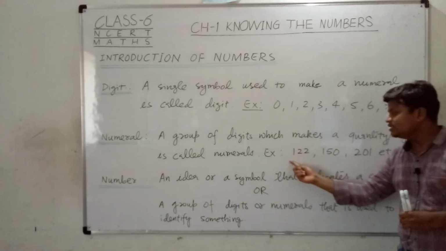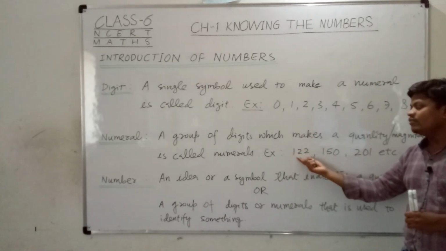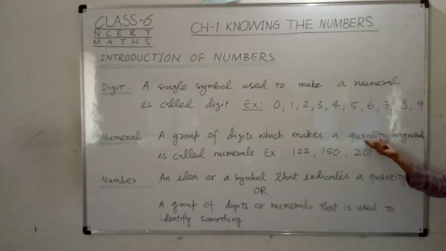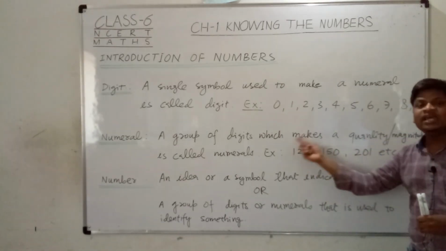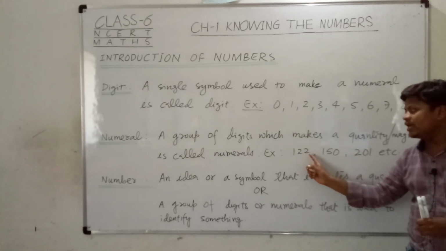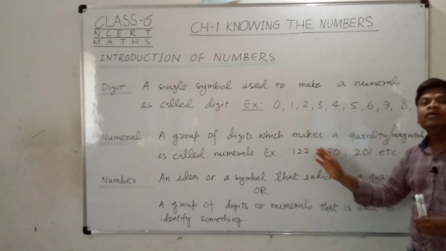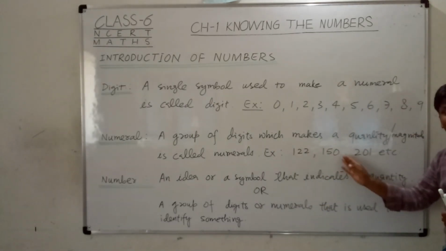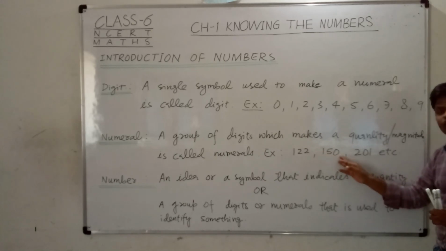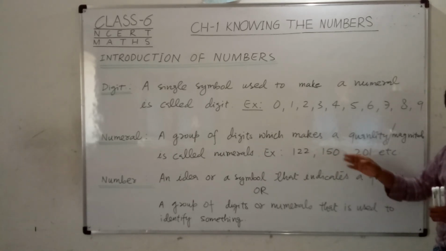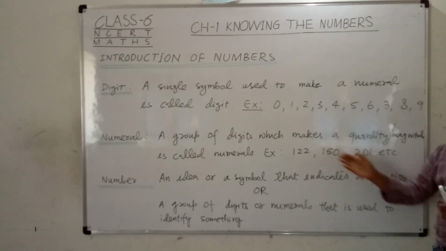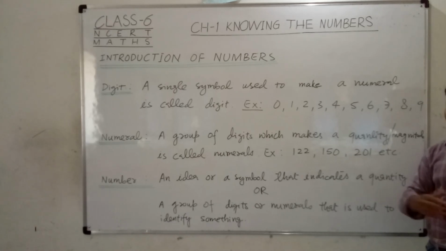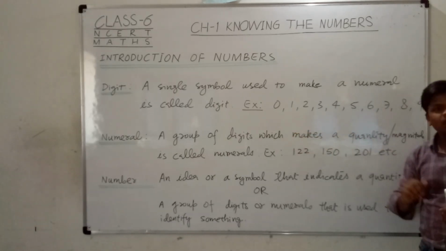You can see that this is a group of digits. Here we have written 3 digits. This is a group of 3 digits, and it makes some magnitude or quantity. 122, we can also interchange the digits. We can also write 212, 221. We can make different types of numerals. 150, we can also change the position of the digits: 105, 150, 015, whatever we want. We can interchange the position of the digits and make different numerals. So simply we can say that a group of digits is called a numeral.